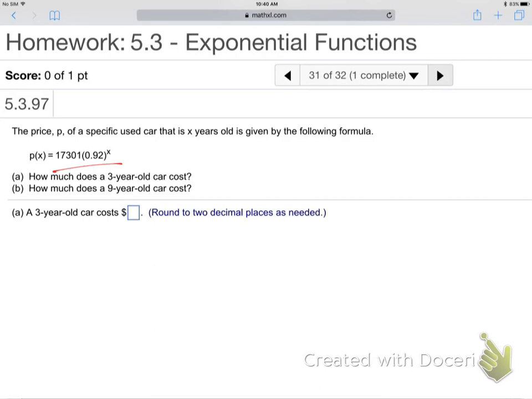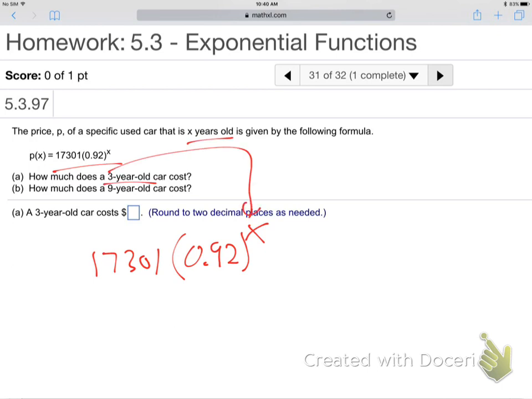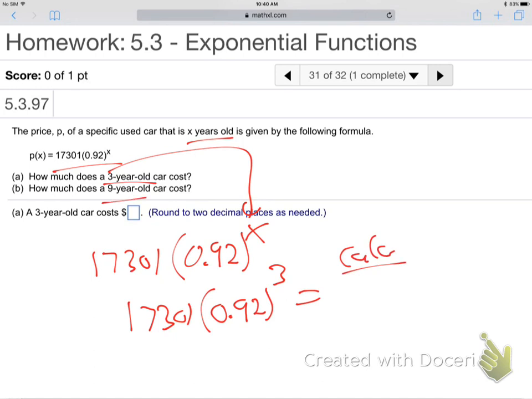So they give you this formula, 17,301 times 0.92 to the x. And they say, how about if it's 3 years old? Well, x is the years old. So basically they're saying, just stick a 3 in and hit the buttons on your calculator. That's all they're saying. 17,301 times 0.92 to the 3rd. Use your calculator. And then part B, put a 9 in. Hit the buttons again. Because x is years old. And they're saying 3 years old. So x is 3. Hit the buttons on your calculator.